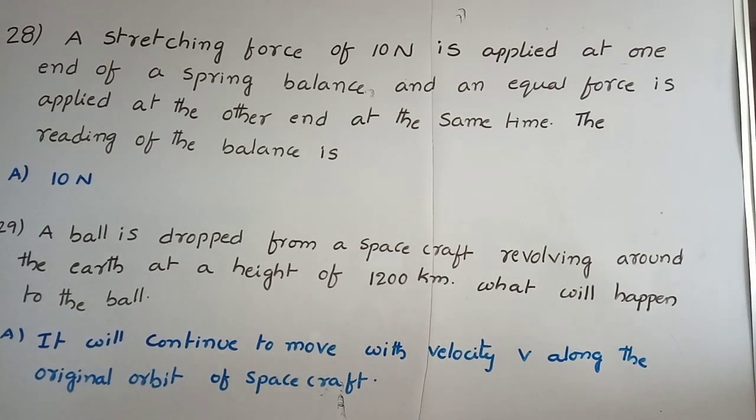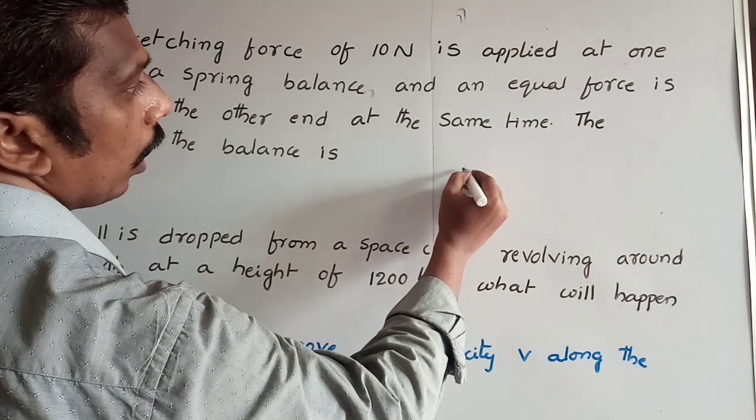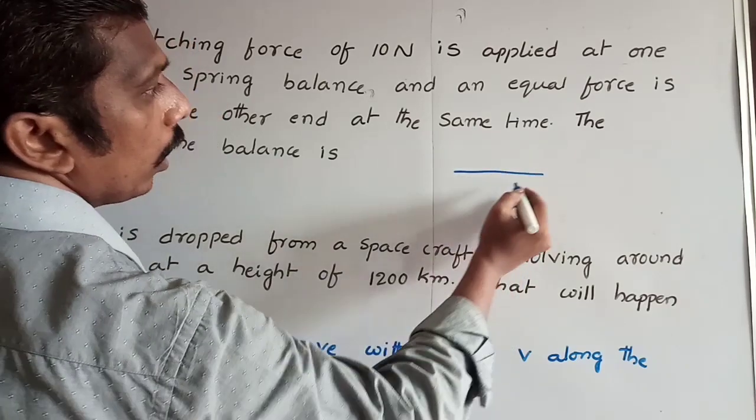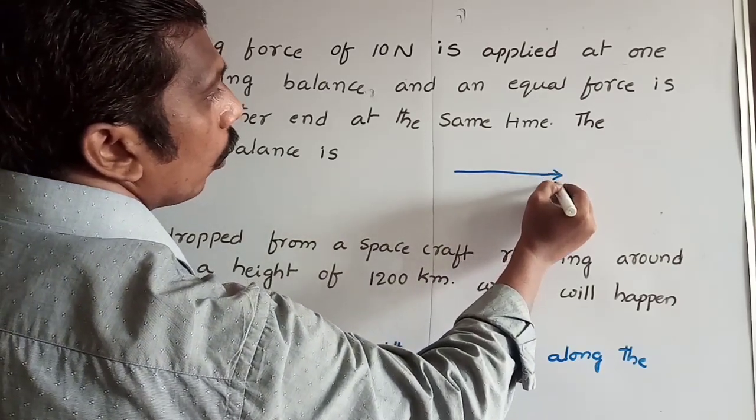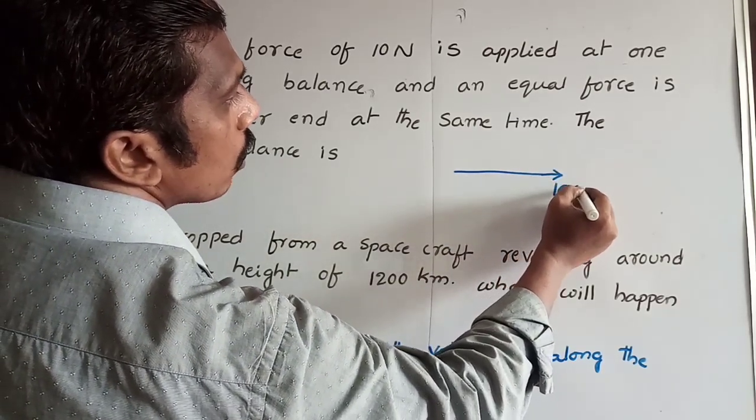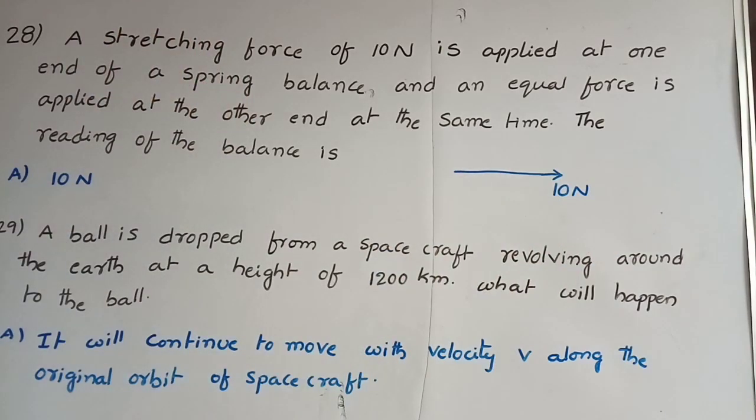28th problem. A stretching force of 10 Newton is applied at one end of a spring balance and an equal force is applied at the other end at the same time. The reading of the balance is 10 Newton only. For example, you take one string and stretch it at one end with a force of 10 Newton. Then what is the tension in that string? No tension is developed in that string.